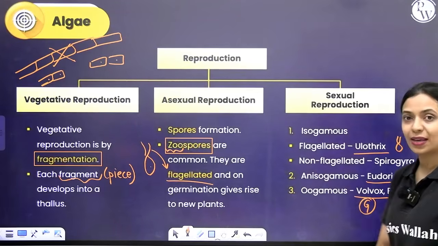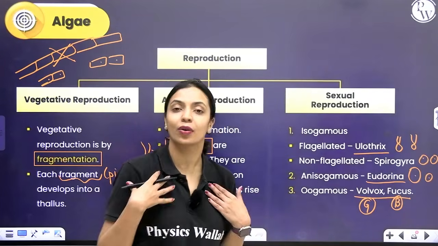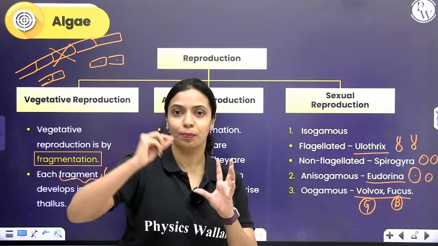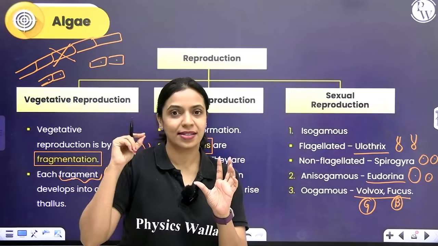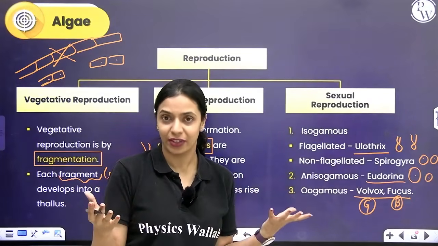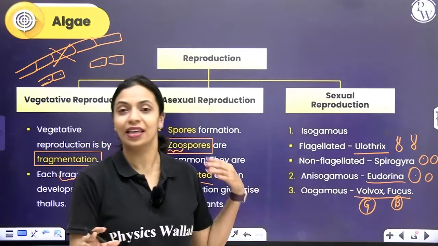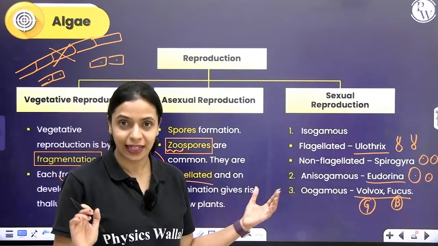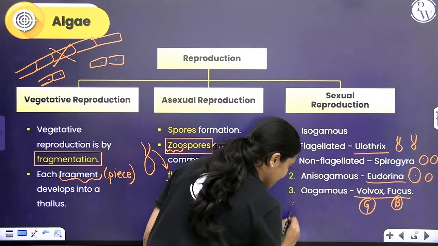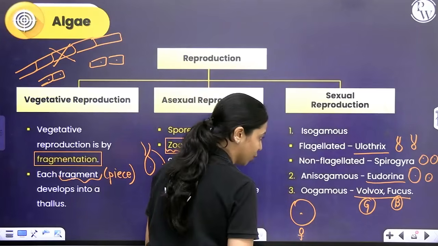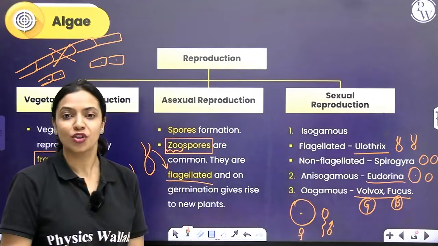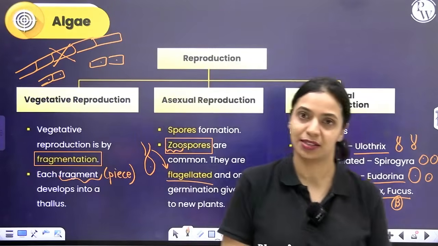In Volvox and Fucus, Volvox is a green alga, Fucus is a brown alga, you see oogamous type of reproduction. It is very similar to how reproduction happens in us. In us, the female gamete, the egg cell, is very large in comparison with the sperm. Sperm has flagella, it is motile, but the egg does not have any locomotory structures, it is non-motile. Very similarly, even in certain species of algae like Volvox and Fucus, the female is large and non-motile and the male is smaller in comparison and motile. Such a type of sexual reproduction is called oogamous.